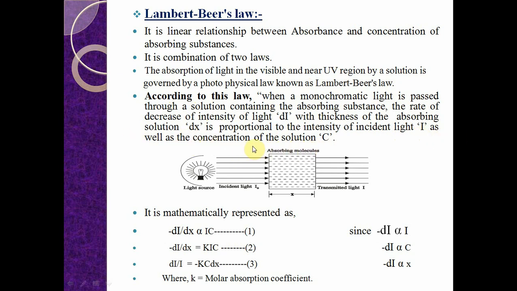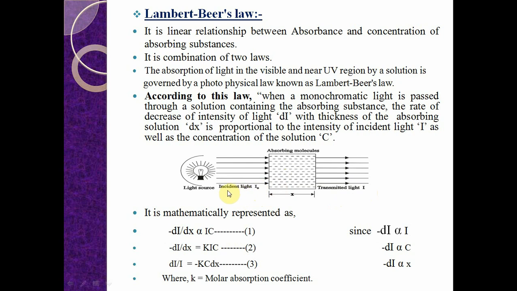That means, it shows that this is the light source. This is a sample holder like a cuvette. This light source has different colors, that is, a monochromatic light. If the light source is passed through the sample solution, then the absorbing molecules provide the transmitted light. Here incident light is indicated by I naught, and transmitted light is indicated by I.